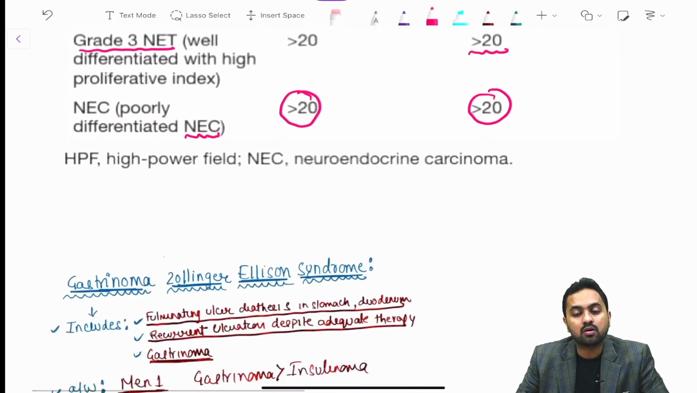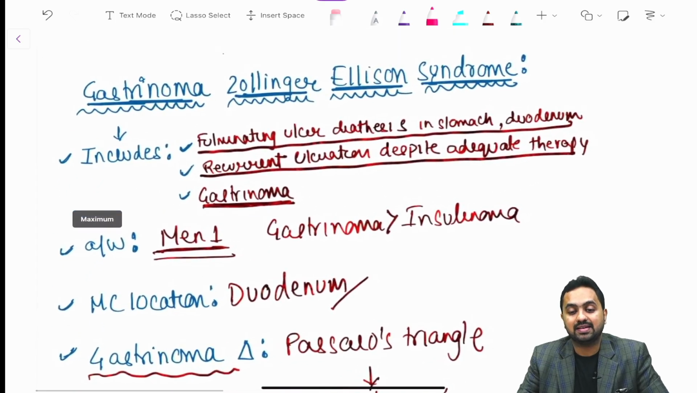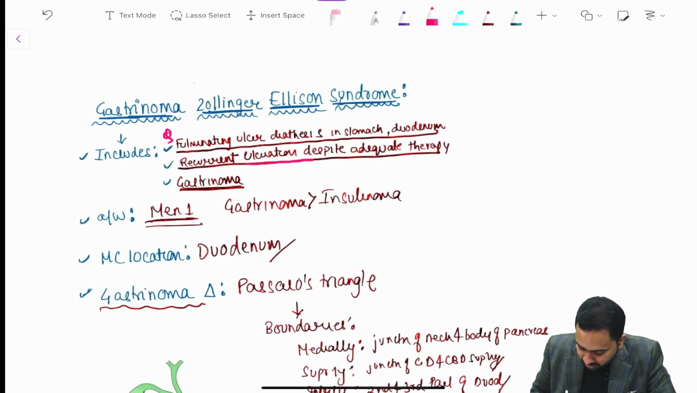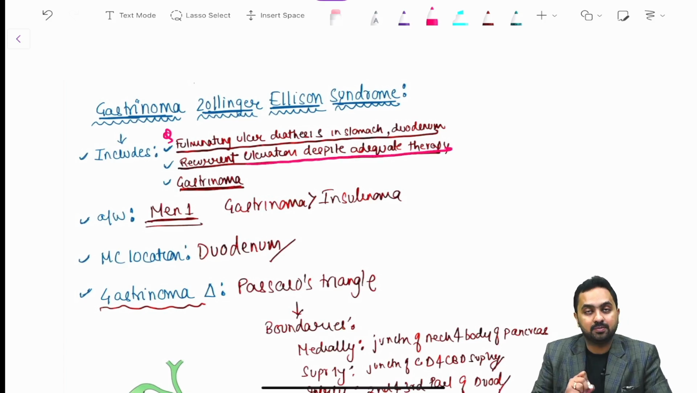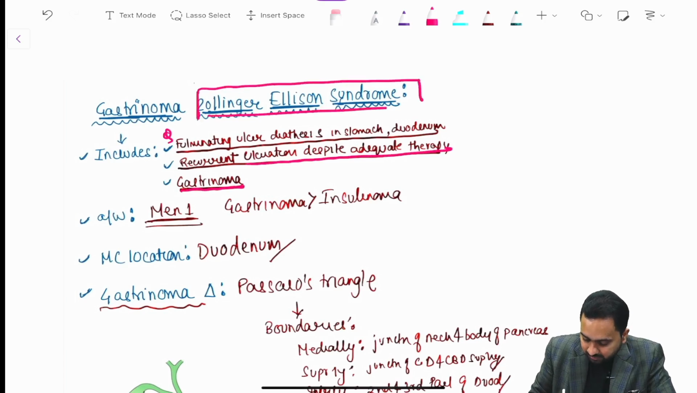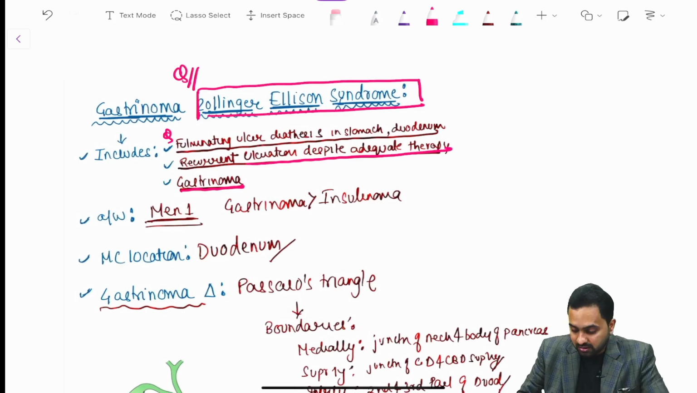Now a few important points with respect to your gastrinoma. This is your Zollinger-Ellison syndrome. It includes fulminating ulcer diathesis in stomach and duodenum, recurrent ulceration despite adequate therapy, and gastrinoma. So these are the classical features of Zollinger-Ellison syndrome. These features would be given as the clinical scenarios in your questions, which would help you to solve them.